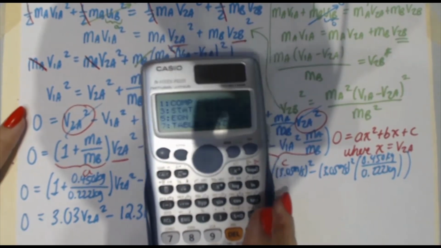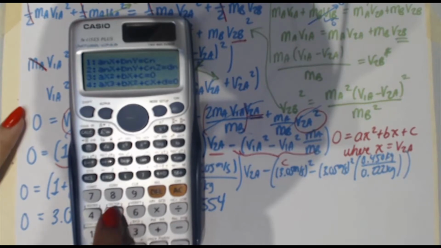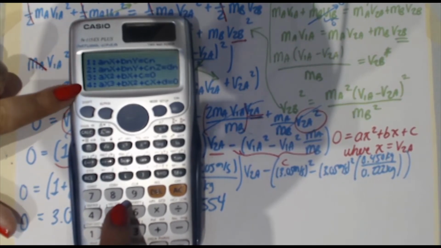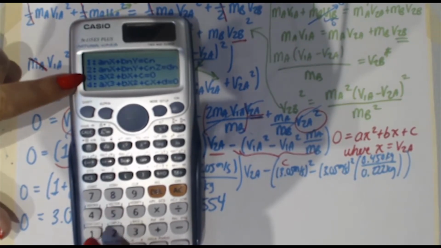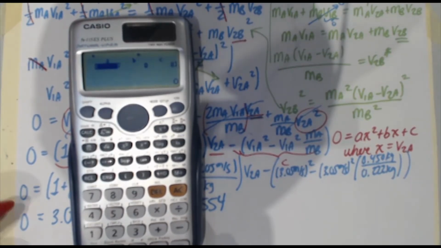Okay, let's see if I put that here. There we go. Okay, you want to press 5 for equation, or whatever one says equation, and then you've got a list of different types of equations you can choose from. I'm going to choose number 3, ax squared plus bx plus c equals 0. So you press 3, and now it's asking you for the a term.